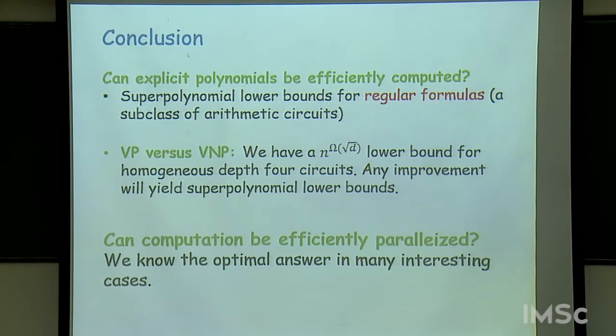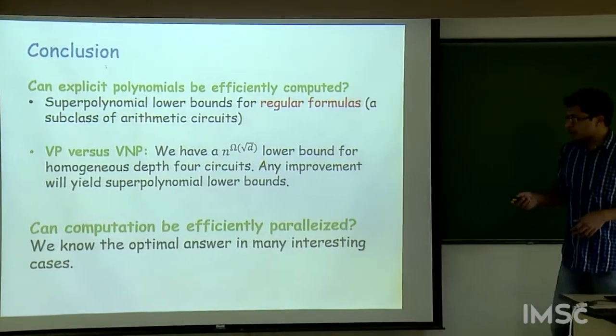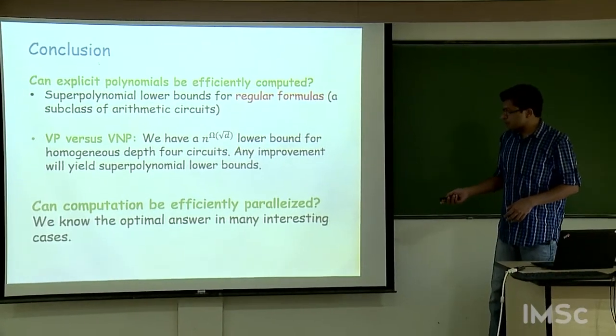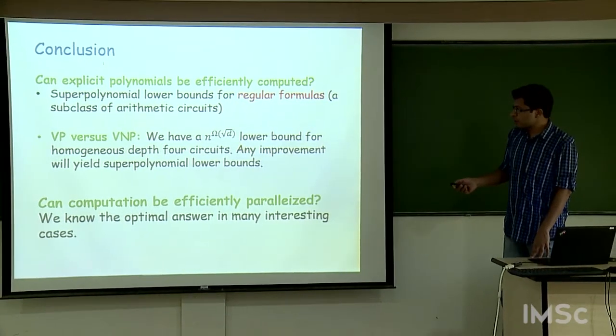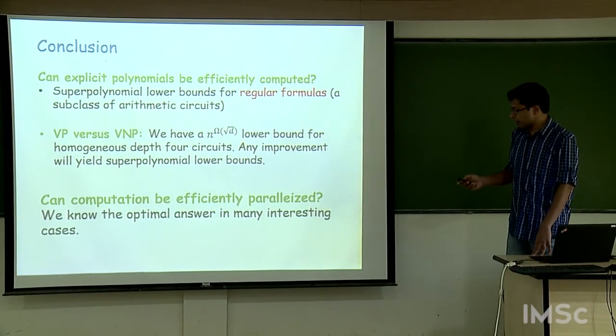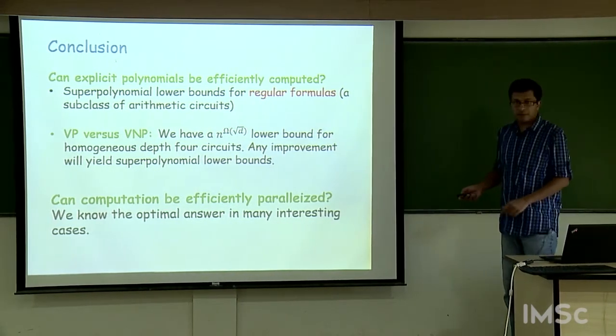But anyway, for some smaller subclass of computation, something that we call regular formulas, these techniques do lead to super polynomial lower bounds. And for whether computation can be efficiently parallelized or not, here we have much more detailed answers. We don't have the optimal answer in all cases, but it seems like we are very close to resolving this.